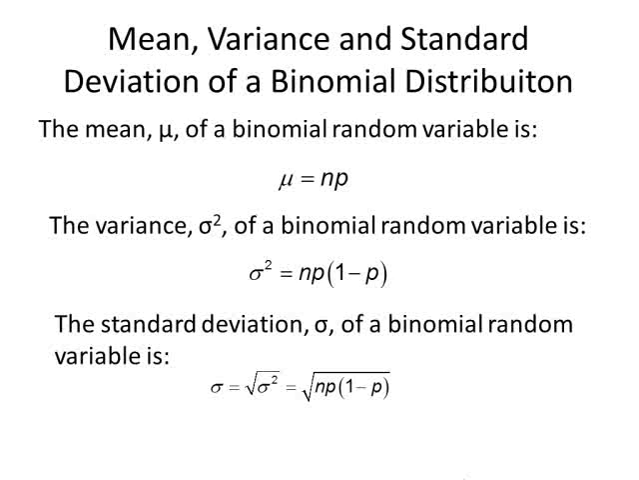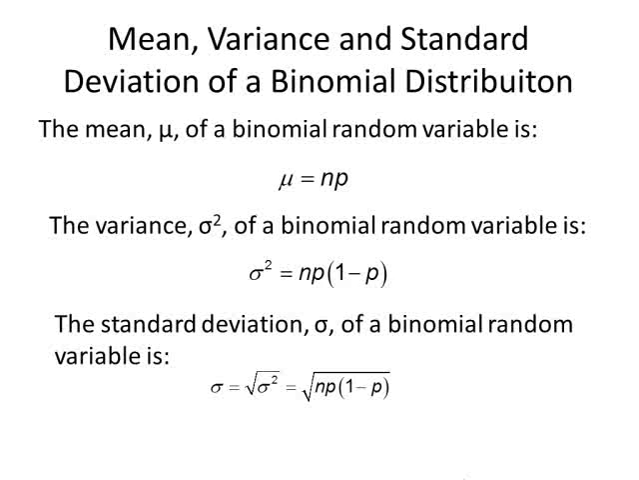So again, like I said earlier, the binomial distribution is fully characterized when you know n and p, and you know everything about the distribution.